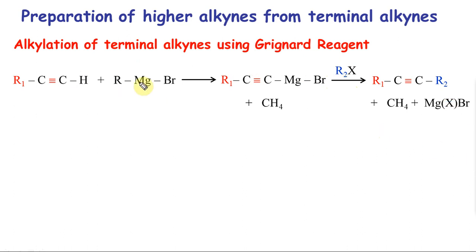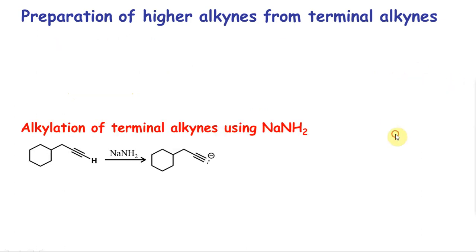Again, when you have a terminal alkyne, you can synthesize a higher alkyne. And the beauty of this reaction is that this hydrogen can be replaced by anything I want, because that is determined by the RX I'm going to use. Let's say I want 3 carbons here, I would use 3 carbons. I want an isopropyl group here, I'll put an isopropyl group. It gives me control over the alkyne I want. I can do the same thing using alkylation of terminal alkynes.